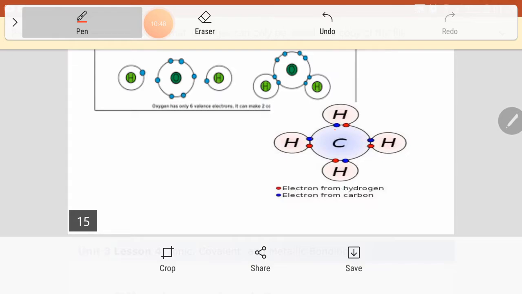How can it take these 4 electrons? From 4 hydrogen atoms. That's it. So the carbon can complete 8: 1, 2, 3, 4, 5, 6, 7, 8. And every hydrogen can complete 2. That's it. You understand? The covalent bond is very simple to understand. It is sharing. The only rule is the octet rule: to complete 8 in each outermost energy level, except for hydrogen, which completes 2. That's it.